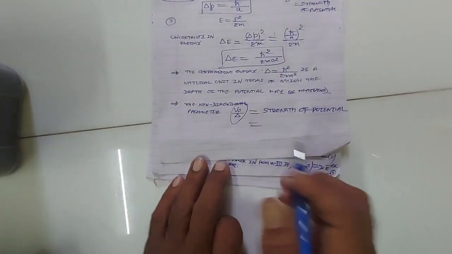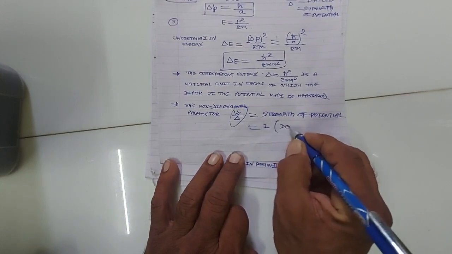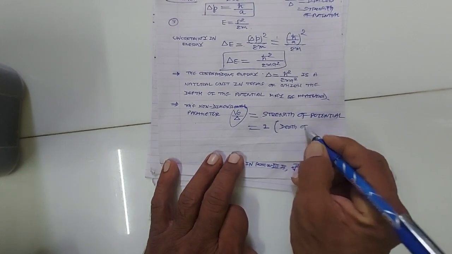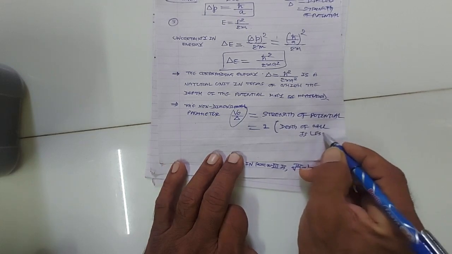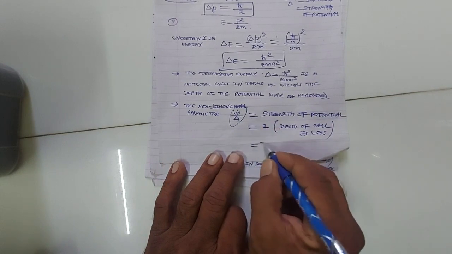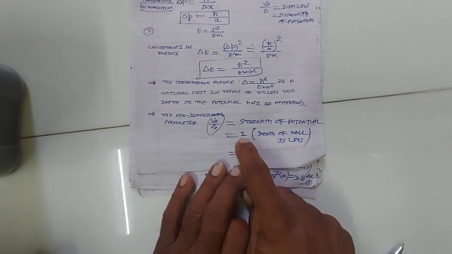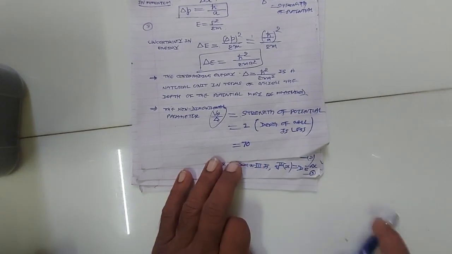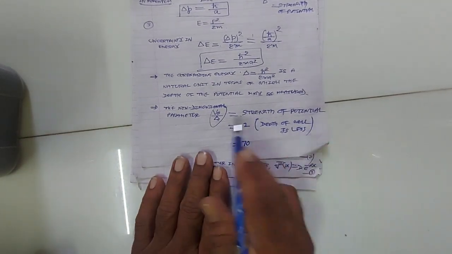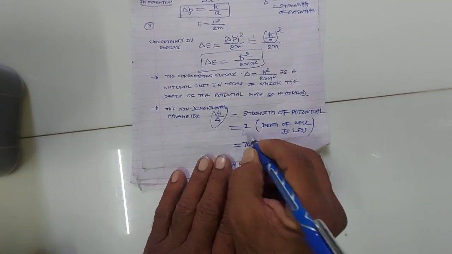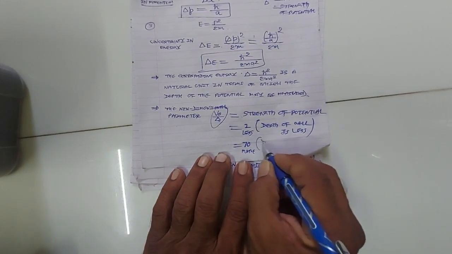If the value of v0 upon delta is less, the depth of the potential well is less. Suppose the strength of the potential v0 upon delta is 1, having less value, then we can say the depth of the potential well is less. Okay, जो depth है well की वो कम है. And if the strength of the potential v0 upon delta has more value, suppose 70, you can say the depth of the well is more.